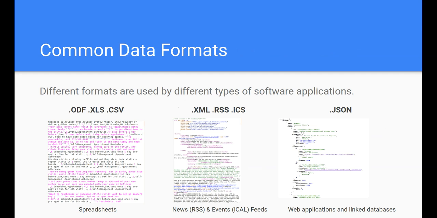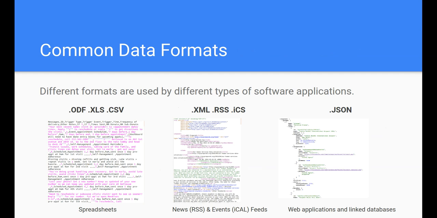So there are other data formats beyond CSV. CSV is on the left. CSV, XLS, and ODF. These are all data formats that are used in spreadsheets. Then in the middle, XML, RSS, and ICS. These are data formats based off XML that are used in kind of older applications often.